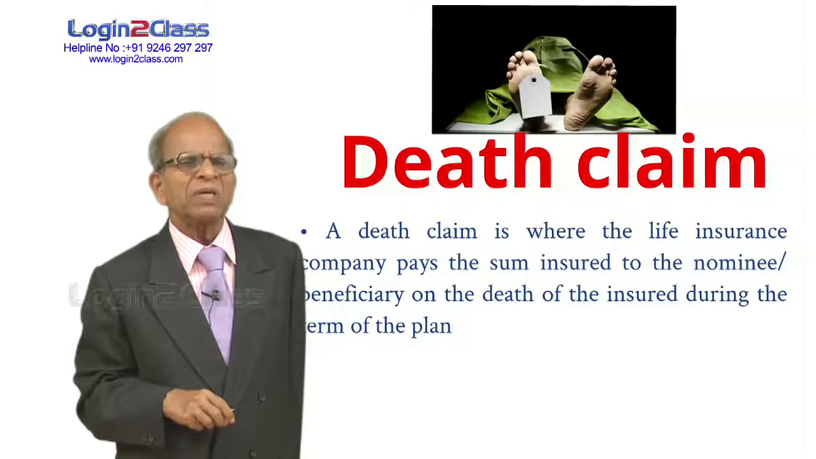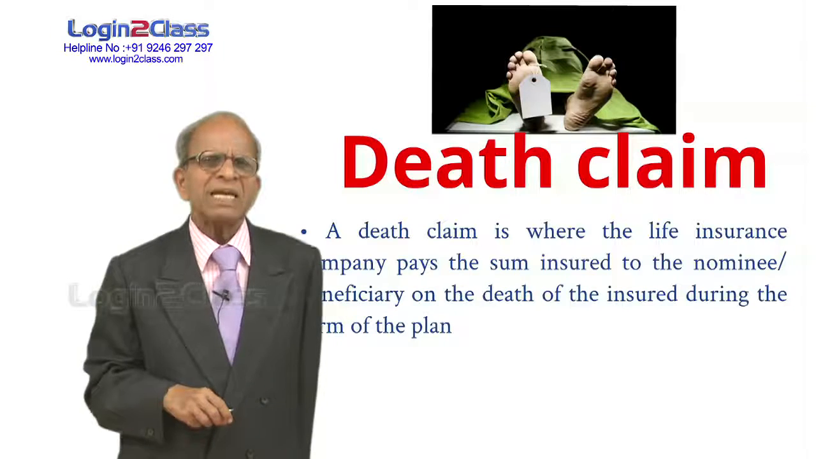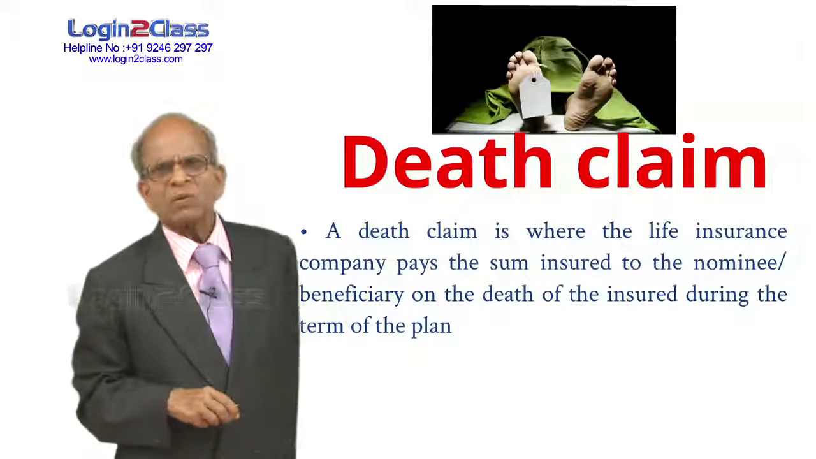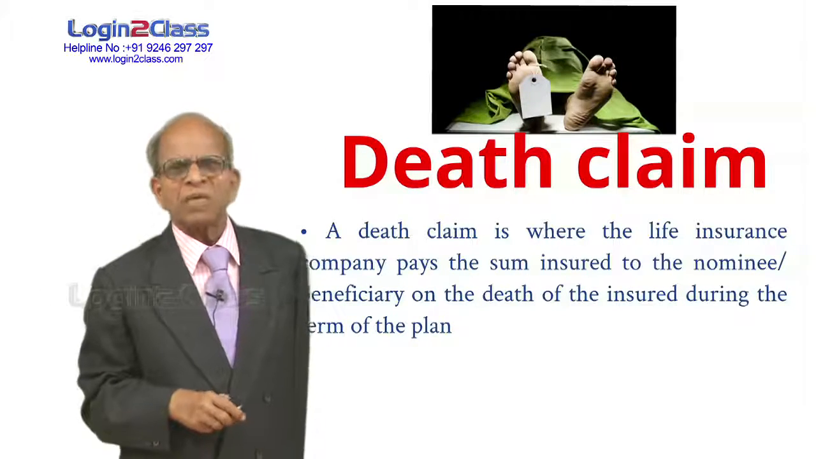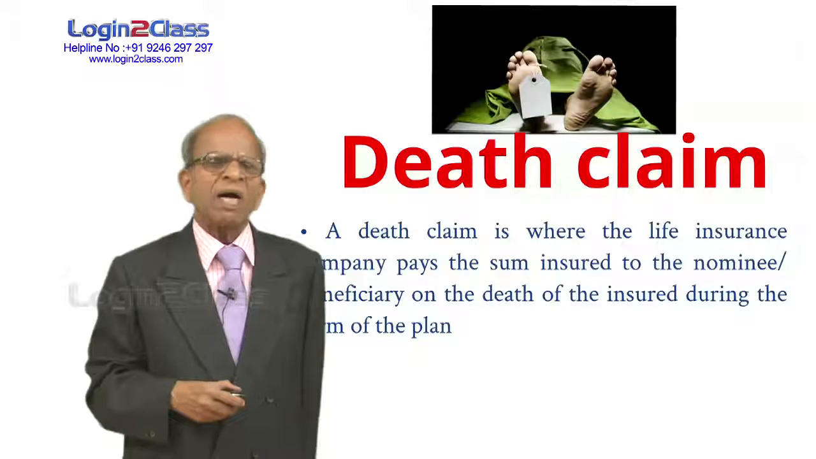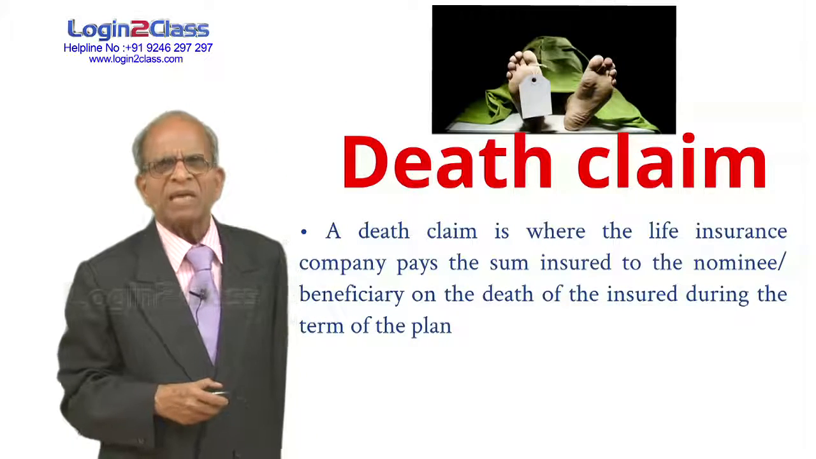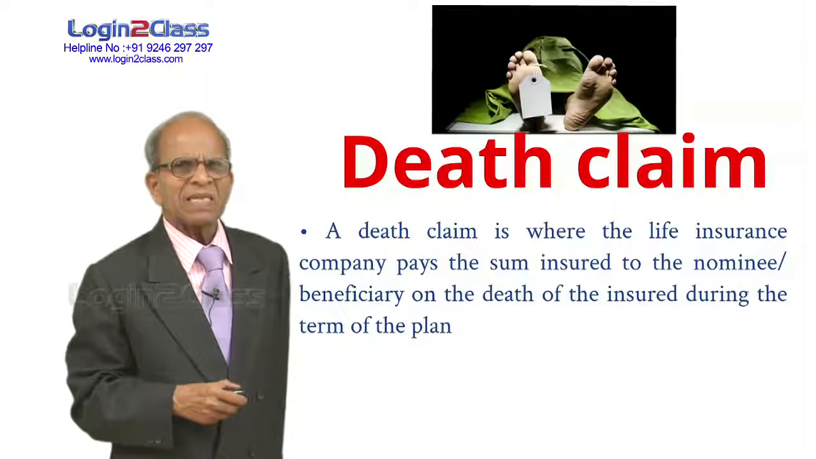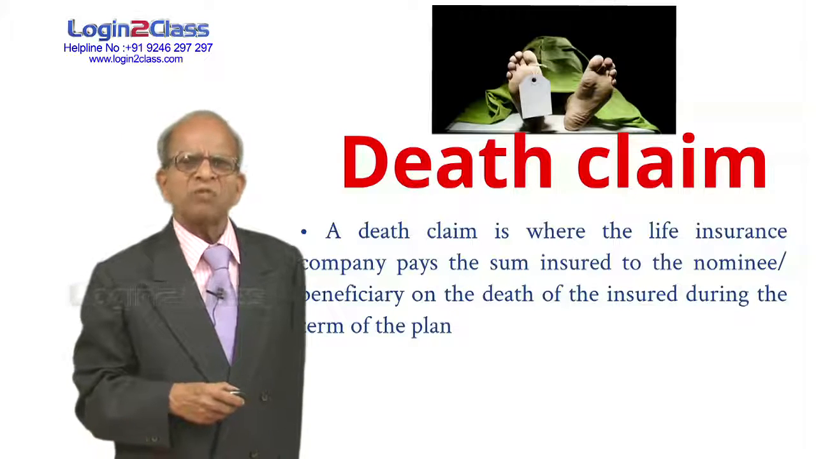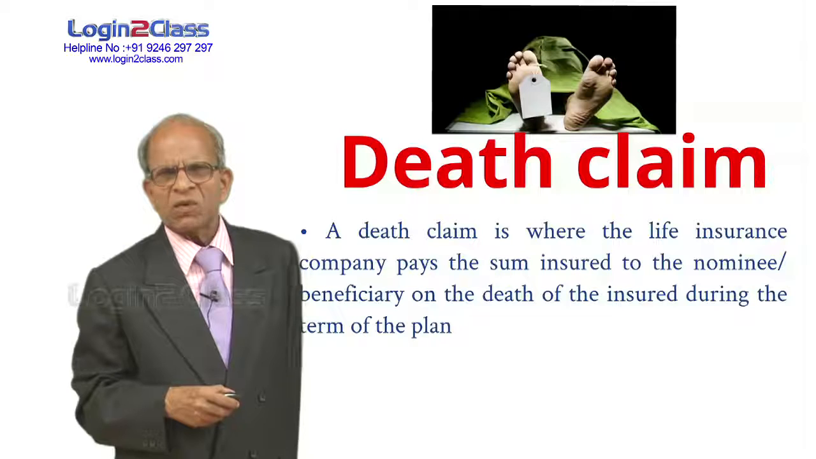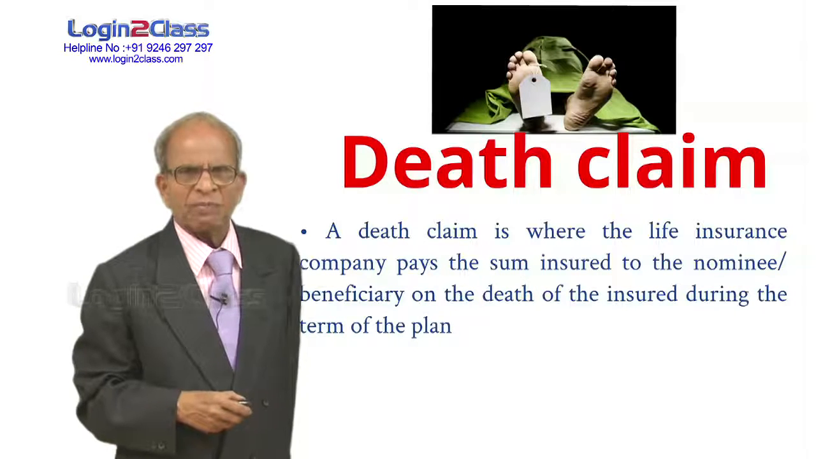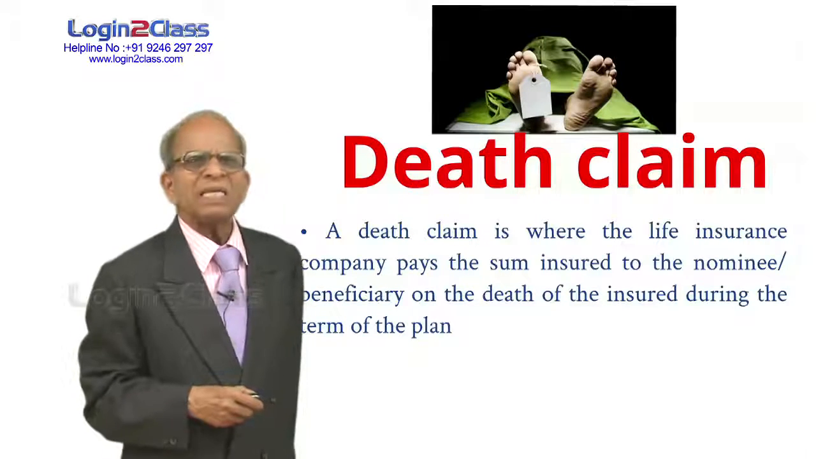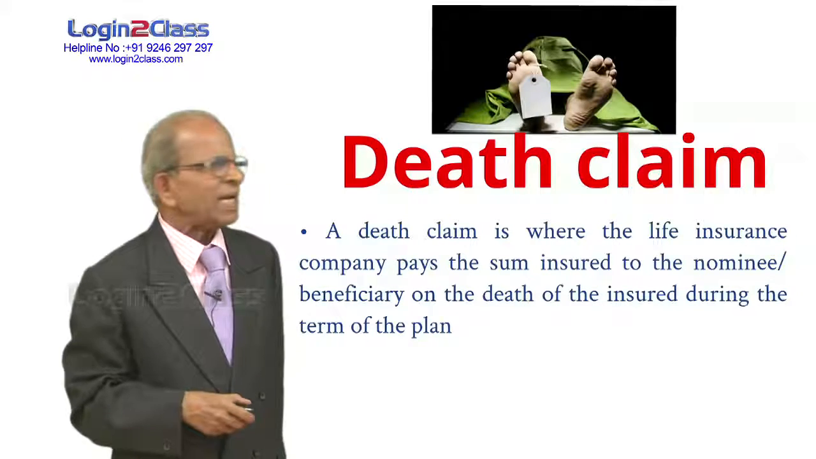On the happening of the death, in case the life assured dies, the sum assured along with the bonuses is paid to the nominee or assignee or to the policy holder if he is not the life assured. If a person takes a policy on the life of his wife, he is the policy holder, she is the life assured. On her death, they pay the sum assured to him. So this is about a death claim.